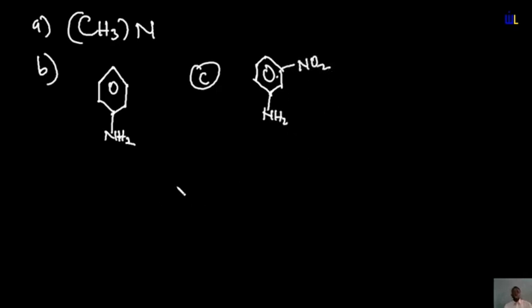So you will find out that, I said, from lowest to the highest. The one with the lowest basicity obviously has to be C. The two of them are both aryl amines. But I said that once you have an electron withdrawing group attached to aniline, it reduces the basicity. So this is the lowest. So we'll start with C, which will have a lower basicity than aniline, B, which will definitely have a lower basicity than your trimethyl amine, which is A in this case.